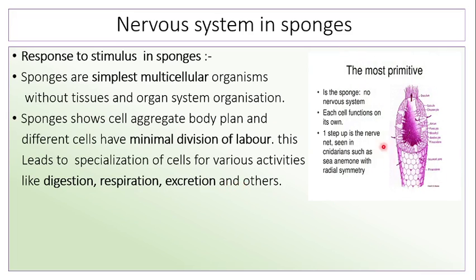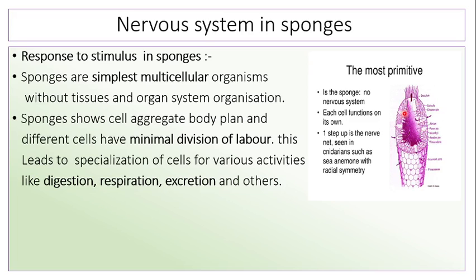Here you can see the body of a sponge. The big structure at the anterior region is called the osculum, and a number of pores are called ostia. This central canal is lined by a number of cells, including amoebocytes and choanocyte cells, also called collar cells.